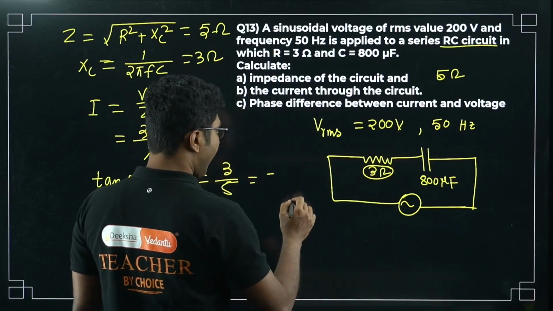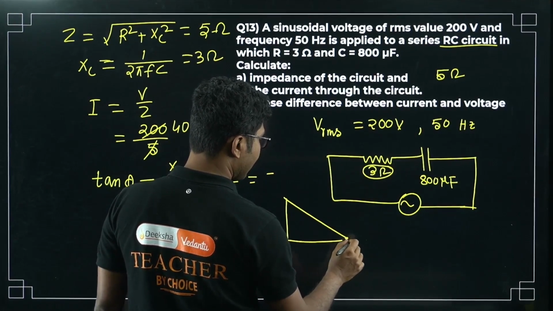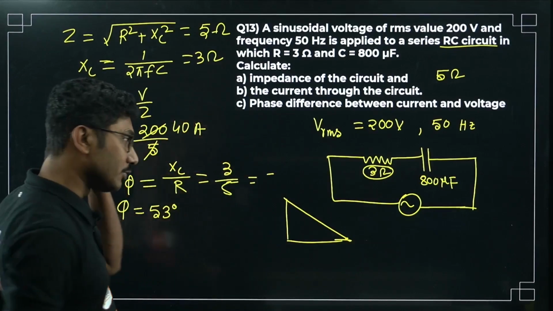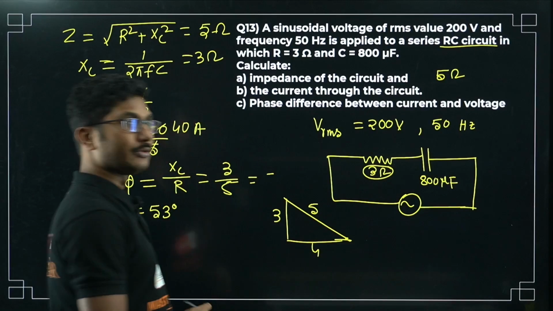How to do that? If you remember, there is a right angle triangle. You have learned that in your first PU. So this is 3, this is 4, this is 5. This is always true, right?